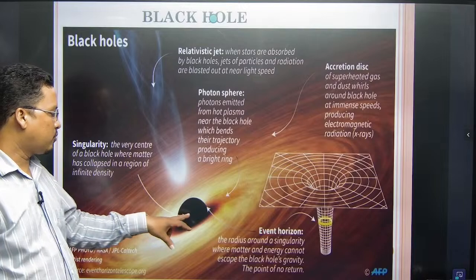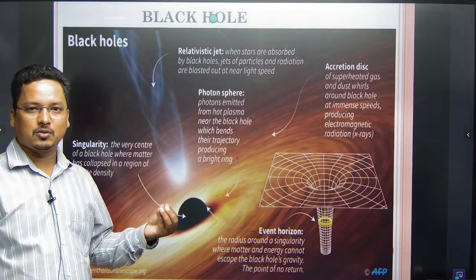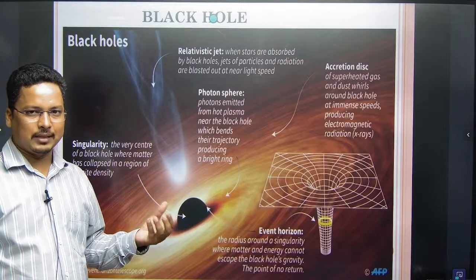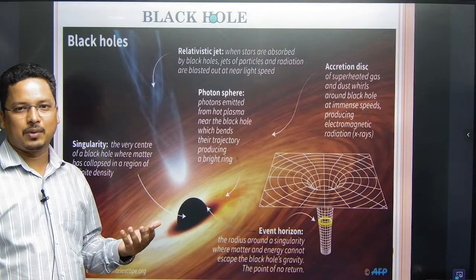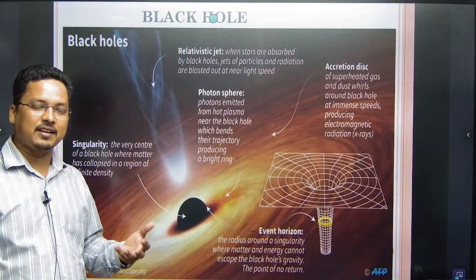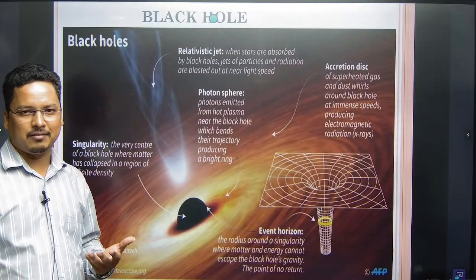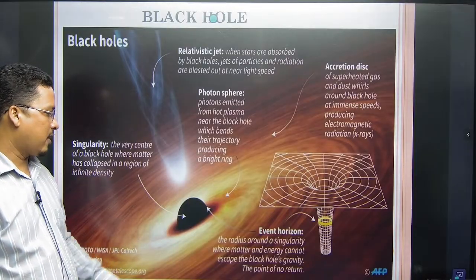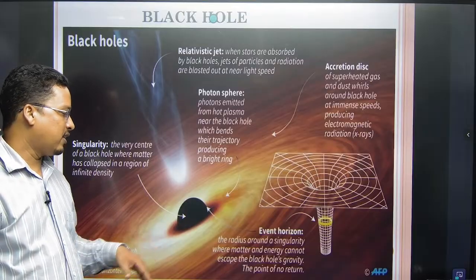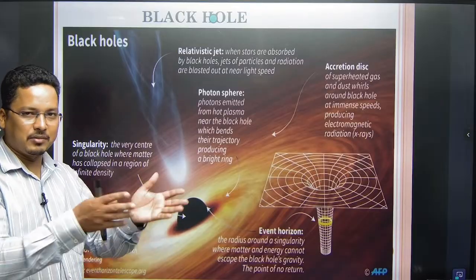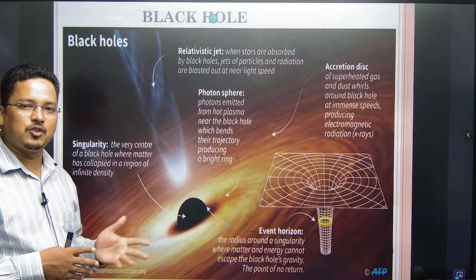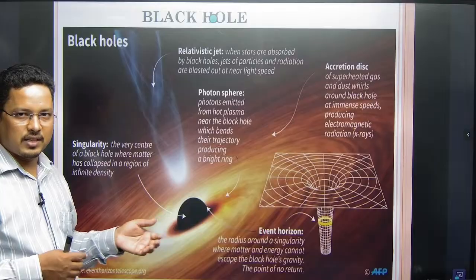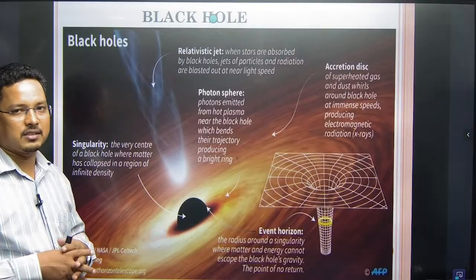At the center of the black hole there is infinite gravity, an enormous amount of material. Then the black hole has an event horizon, the surrounding part of the black hole from which nothing can escape. UPSC has already asked what the event horizon is. Black holes have already been asked by UPSC, right?